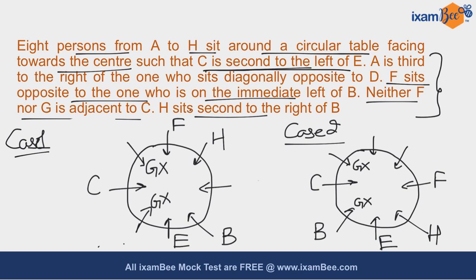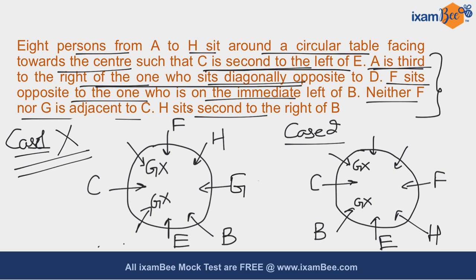Now you have to read your last statement, that A is third to the right of the one who sits diagonally opposite to D. If you focus on case number 1, the only place for G is this, so you can place G over here. But if you try to place A, you cannot place A according to this particular statement. So you have to eliminate case number 1. You can try fixing it, but you will not be able to fix it.